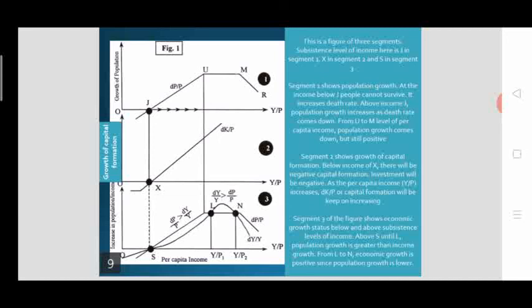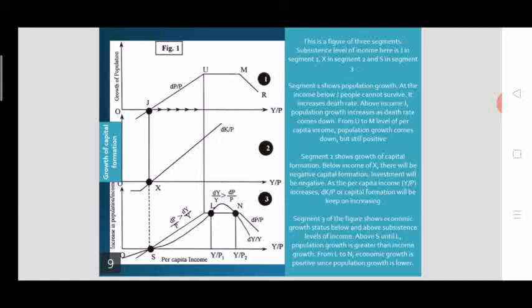It is possible in this segment, as you can see, in between L and N, or y by p1 and y by p2, where delta y by y, the growth rate of income, is greater than the population growth rate.